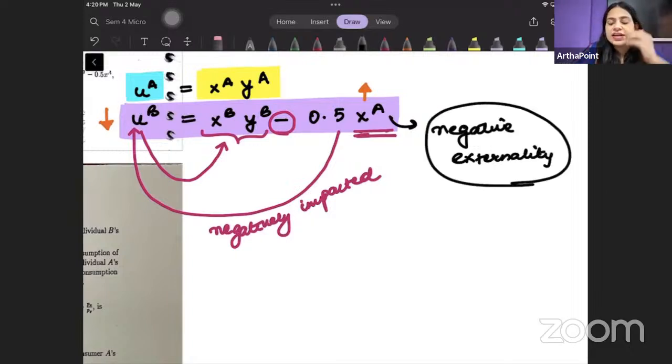Why negative externality, beta? Because when the consumption by individual A is increasing, we can see that the utility of individual B is decreasing. So this is the example of negative externality.